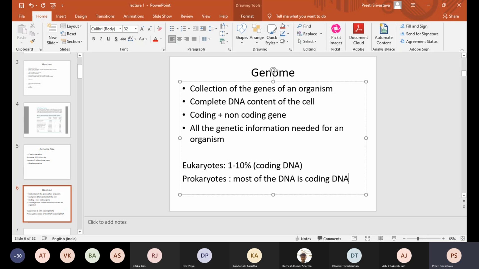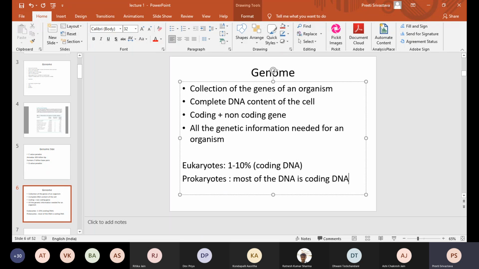People used to call this non-coding DNA junk DNA, but later it was realized that it was not really junk; there were sequences which were repeats. There were different types of repetitive sequences which are called satellite DNA.